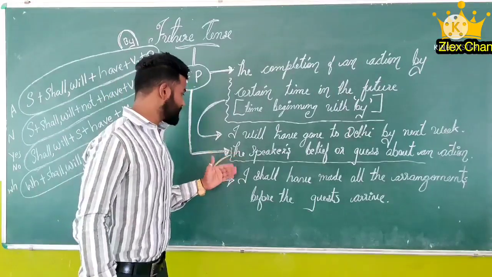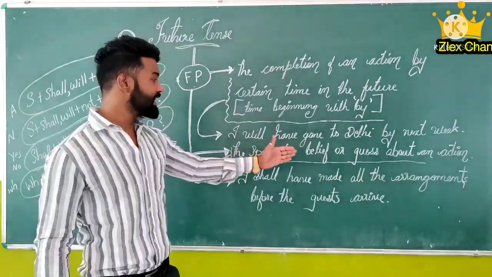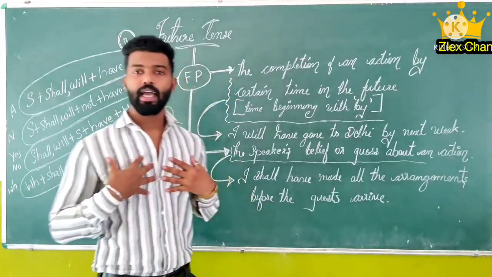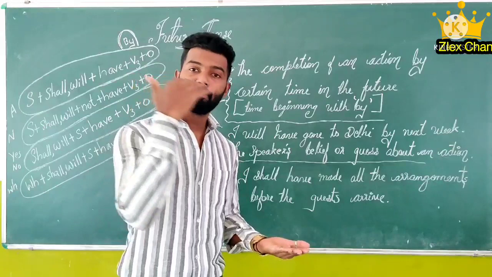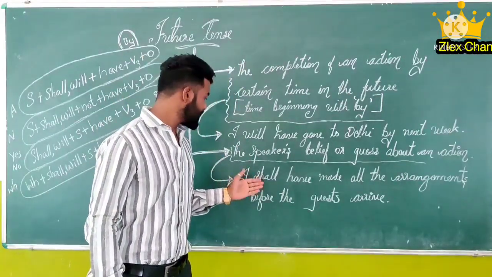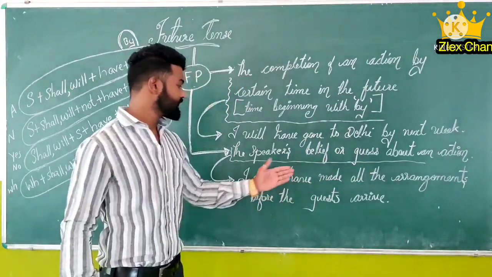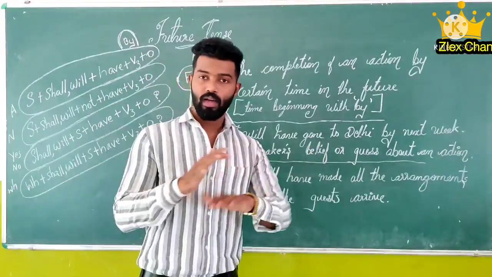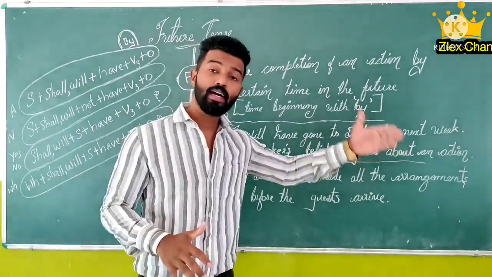The second usage: it expresses the speaker's belief or guess about an action. That means I am just guessing or I just believe. Example, I shall have made all the arrangements before the guests arrive. That means it is my guest, okay. Almost everything I arrange before the guest comes.